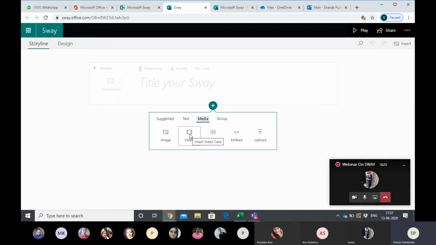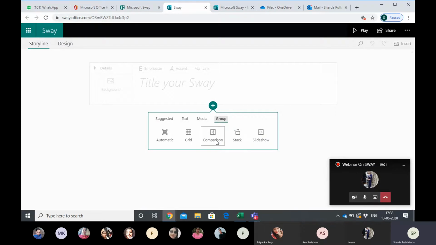Embed again means embedding a link. See, it's saying insert embed card. That means, like your cue cards, as we have seen in the Bournvita quiz contest or any quiz contest wherein they have cue cards in their hands. So these are also your cards, image card, video card, audio card. They have named it so that we can do all different types of things in it.